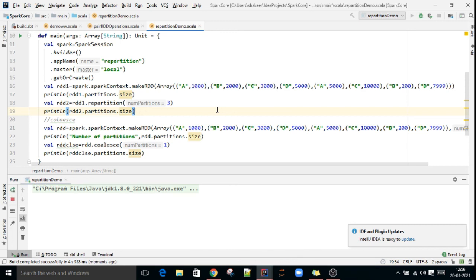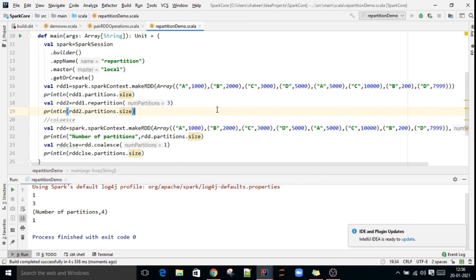I am executing now. It is the coalesce transformation. It will reduce the partitions. How many partitions you want to reduce to, you have to mention. So whenever you want to reduce the number of partitions, you can go for coalesce.